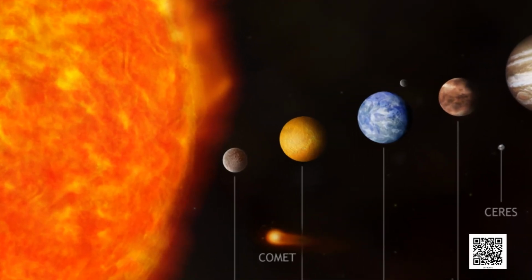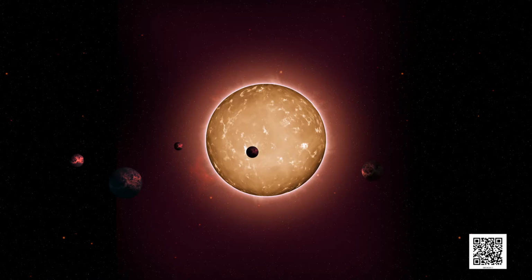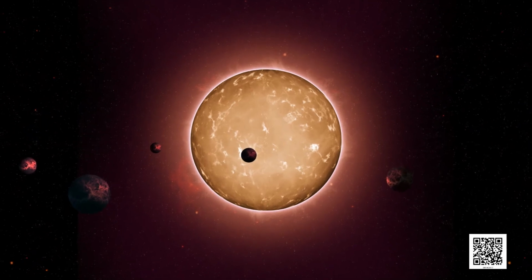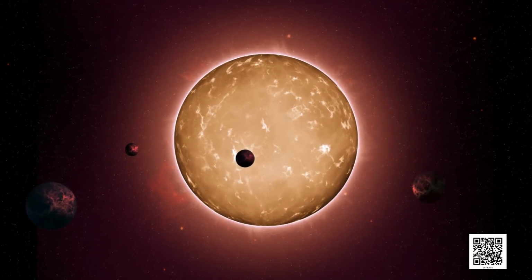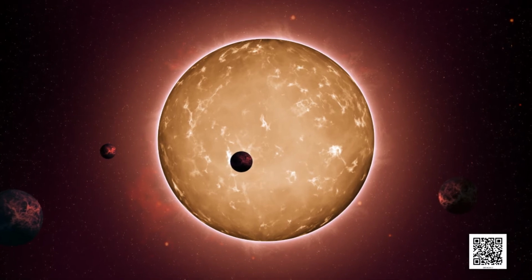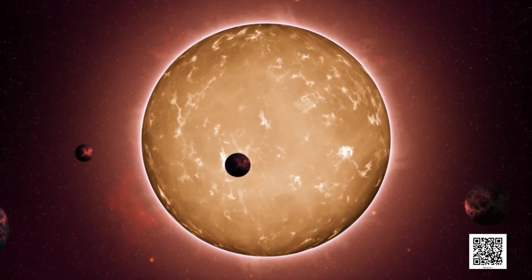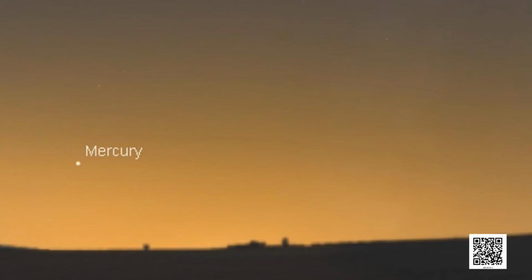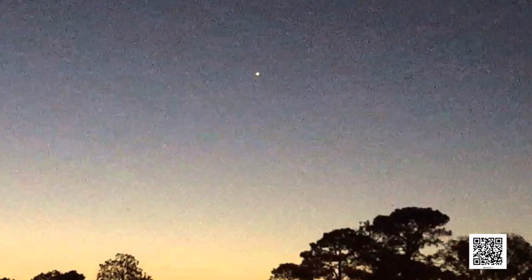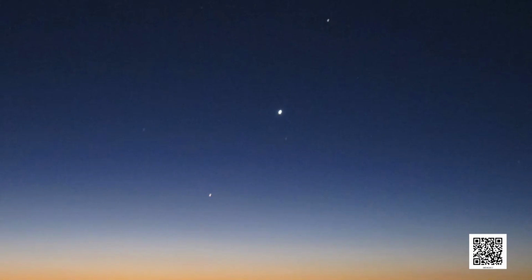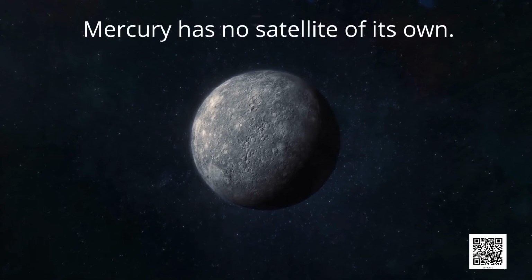Because Mercury is very close to the sun, it is very difficult to observe it, as most of the time it is hidden in the glare of the sun. However, it can be observed just before sunrise or just after sunset near the horizon. So it is visible only at places where trees or buildings do not obstruct the view of the horizon. Mercury has no satellite of its own.